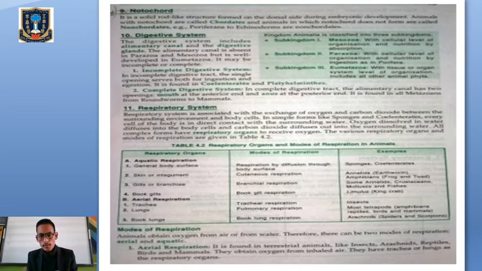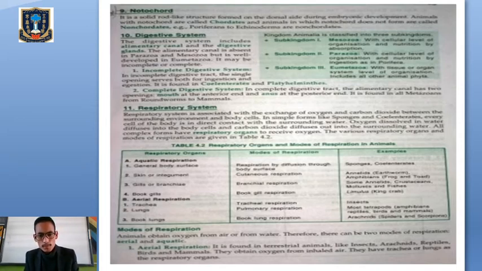So where there is the presence of both openings, two openings, that is called a complete digestive system. With a single opening we will call it an incomplete digestive system, where the single opening functions both for ingestion and for excretion. But in complete digestive systems we find two openings: one is called the mouth at the anterior end and the anus at the posterior end. The mouth is mainly to engulf the food particles, and the anus for the removal of waste particles.